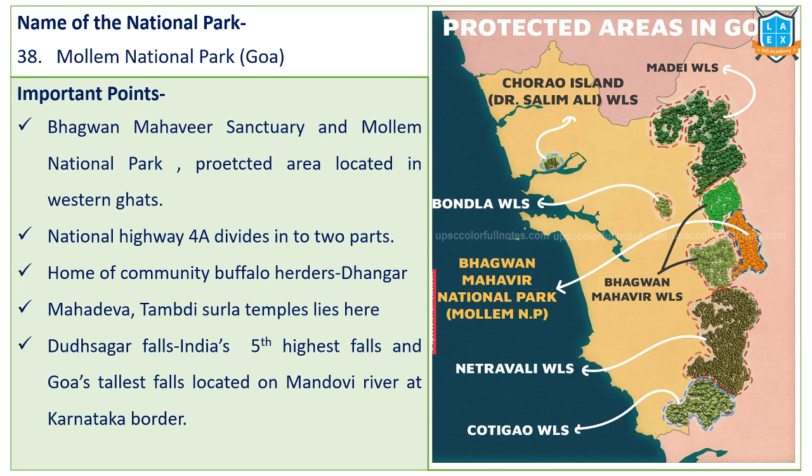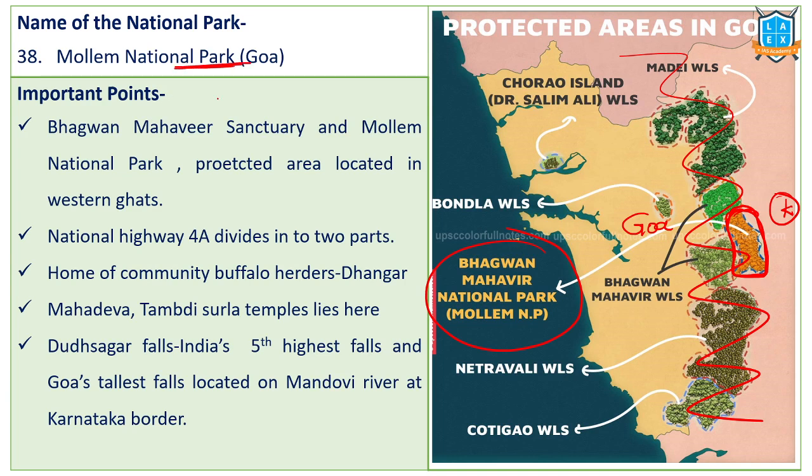Next one, Mollem National Park. Very, very important. Mollem National Park is famously called Bhagwan Mahavir National Park. It is part of Goa. It is located as a border region between the state of Goa and Karnataka. It is part of our Western Ghats region.